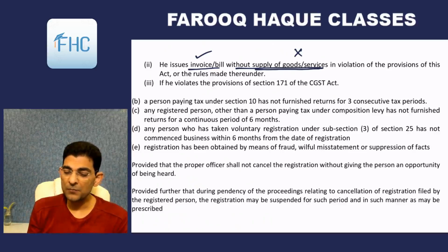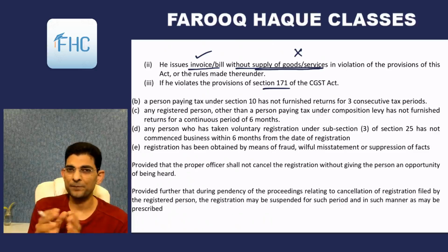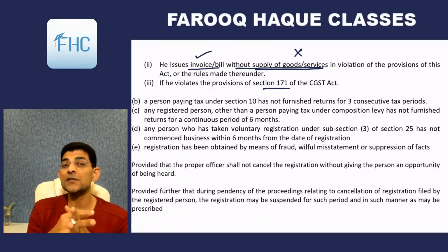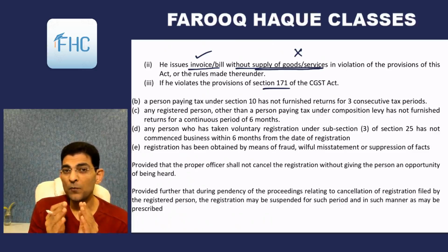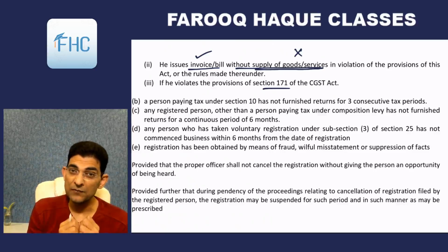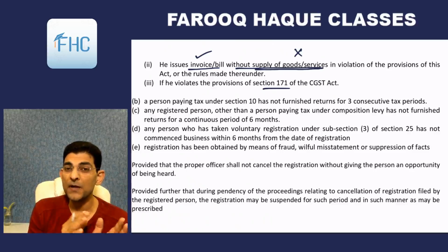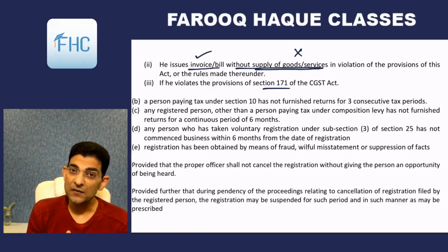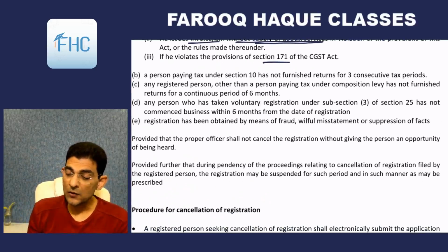Then if he violates the provisions of section 171 of the GST Act, this is anti-profiteering. Suppose the government reduces the rates of tax or grants some exemption, then you have to pass on the benefit to the consumer. And if you don't pass on the benefit to the consumer and you keep the benefit with yourself, that is called profiteering. So if you are caught profiteering at the expense of consumers by not passing on the benefit of reduction of rate, your registration can be cancelled. And other penalties are also there.